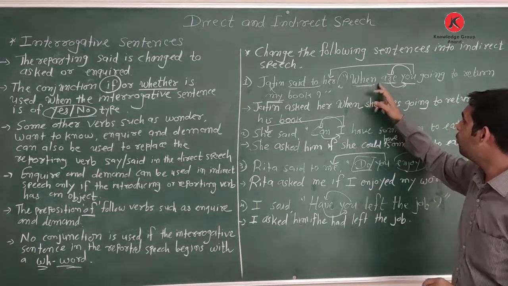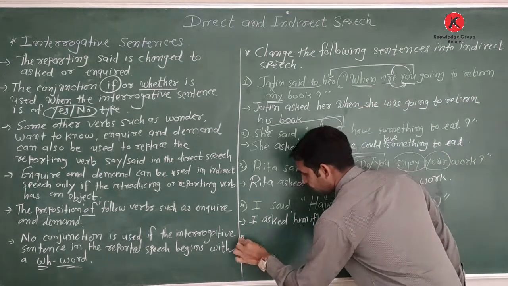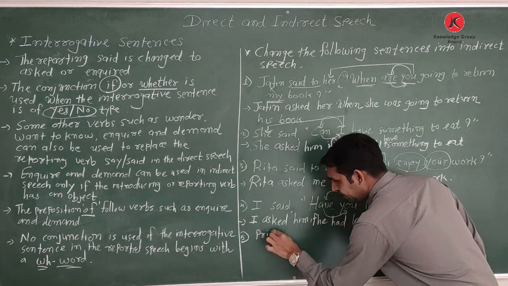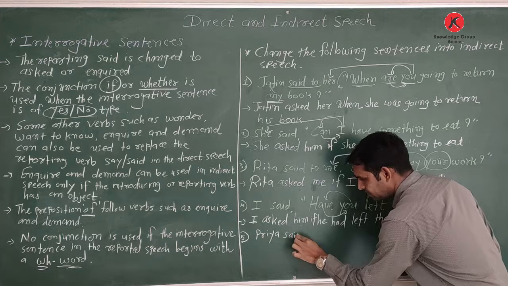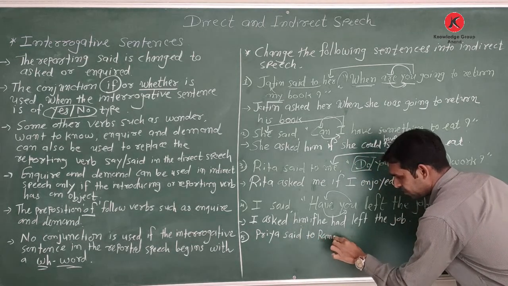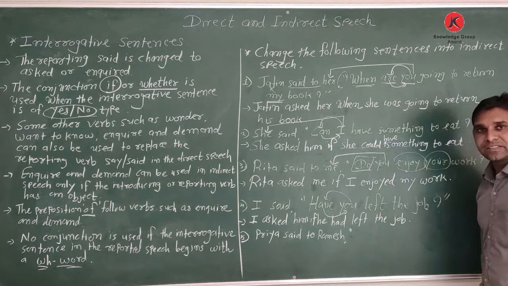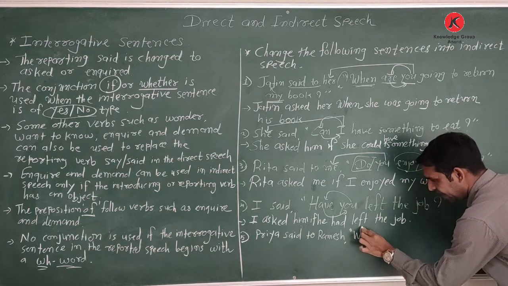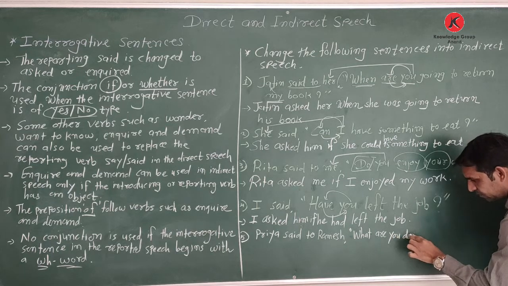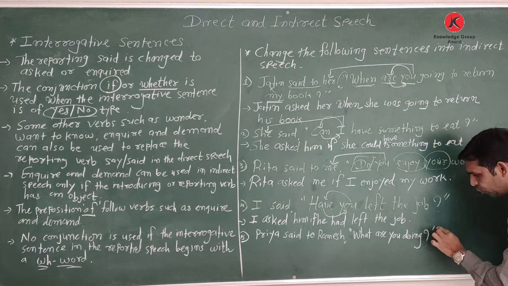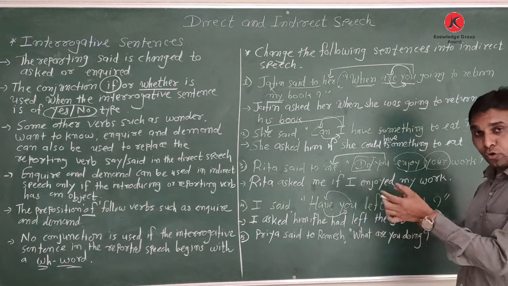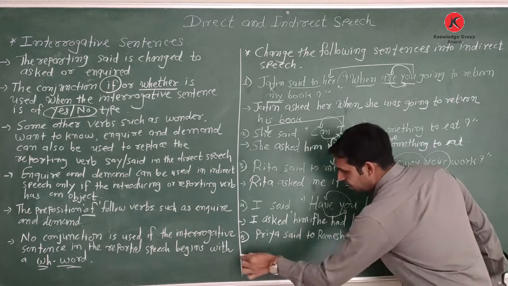So this is the yes no question and WH question. I write one more WH question here at the fifth. Okay, so I write the name also. Here I write Priya said to Ramesh. Priya said to Ramesh. And here I write, what are you doing? What are you doing? WH question I write.